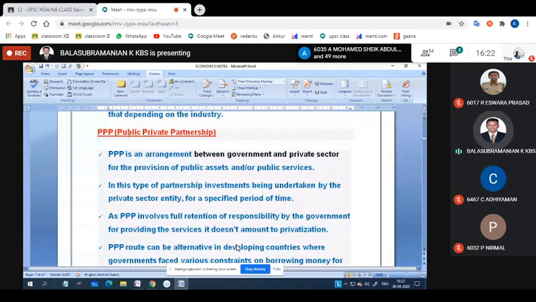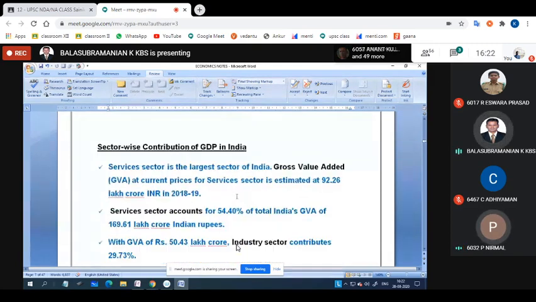Okay, if they ask about PPP, think of any ownership related to public and private collaboration sectors. PPP is an arrangement between government and private sectors for the provision of public assets. For example, if you take a toll gate, the resource will be government's, but it is maintained by private companies like Tata and L&T, whose companies maintain toll gates. It means agreement based, 5 years, 6 years. For example, if you take the railway, it is a government asset, and one or two services have gone to the private sector. But once the tenure is over, they have to hand it back to the government. Okay, did you understand what I'm telling? Yes, sir. Okay, okay then.